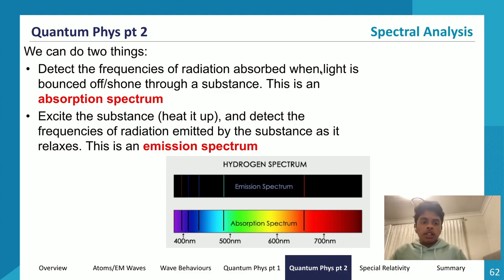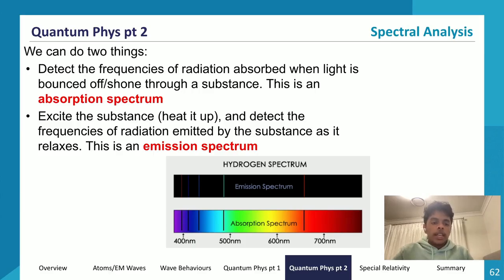So for spectral analysis, what can we do? We can do two things. One thing we can do is detect the frequencies of radiation absorbed when light is bounced off or shone through a substance. This is called the absorption spectrum. We can find the wavelengths or frequencies of light that are absorbed by a substance when we shine light through it or onto it.